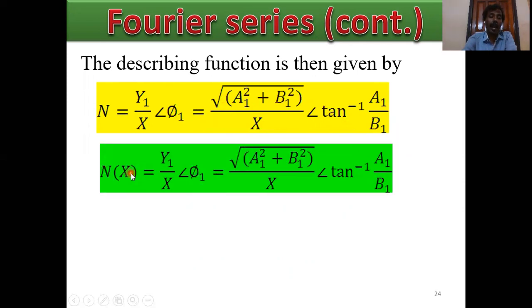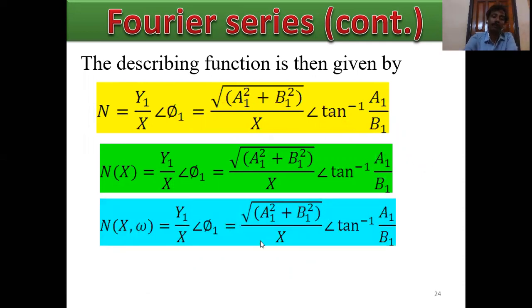When there is no energy storage element, N of x equals y1 by x angle phi 1, equals root over a1 square plus b1 square by x, angle tan inverse a1 by b1. When energy storage elements are present, then N of x and omega, where magnitude and frequency both are present, equals root over a1 square plus b1 square by x, angle tan inverse a1 by b1. This is the describing function definition.